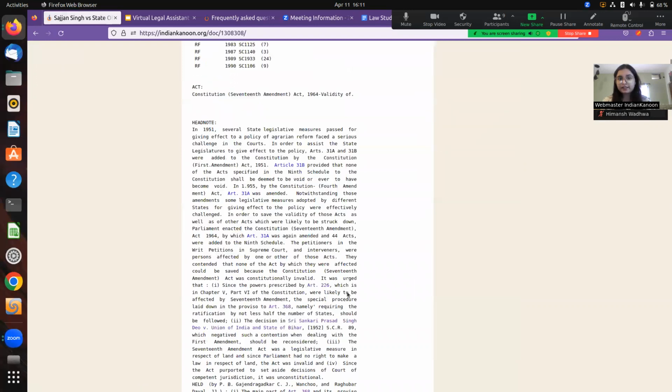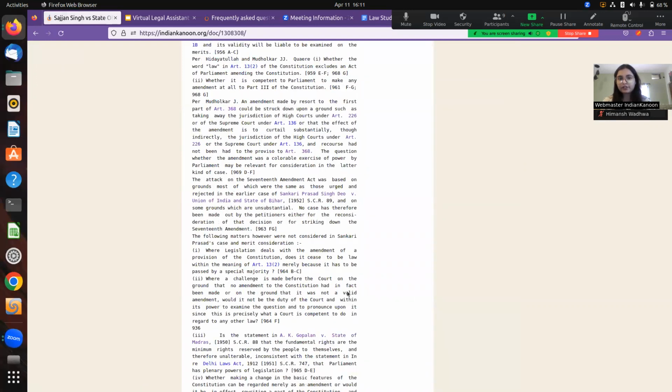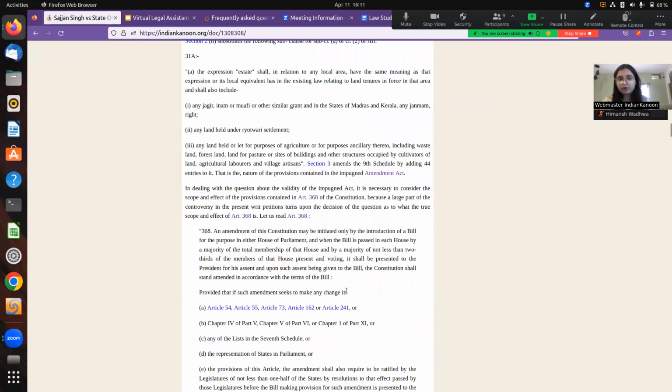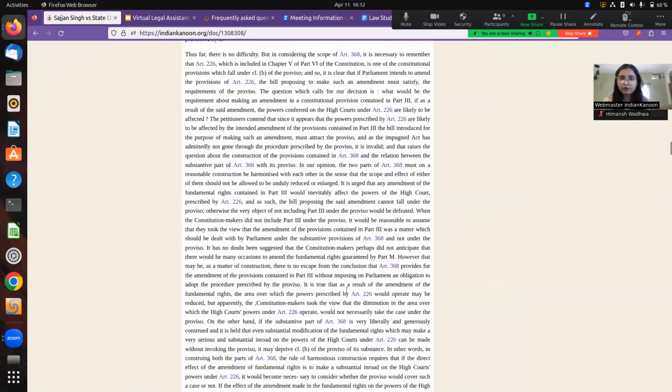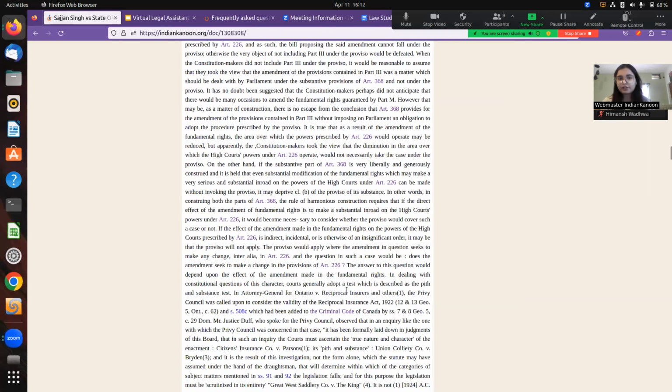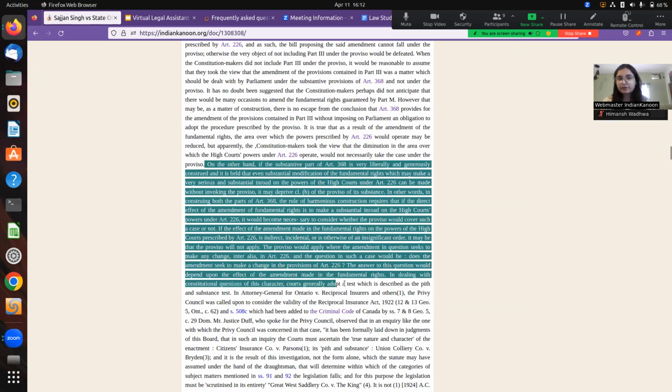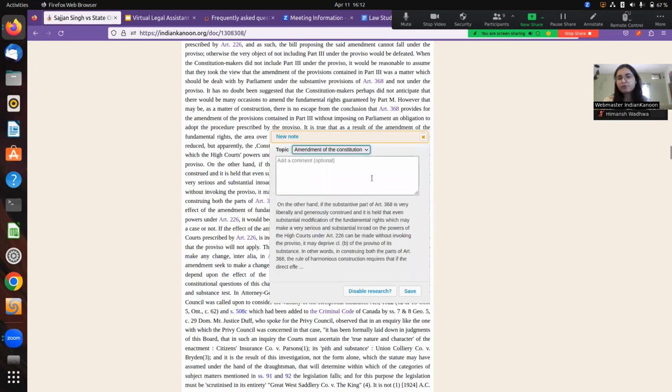And now you can see that this is a very big document to read. I can just quickly go to the part which I think is important for my research, and I can select that text, after which a dialog box opens up. In this dialog box, I can add my notes. So if I think this is an important point that the court made, I can just flag it out like that.